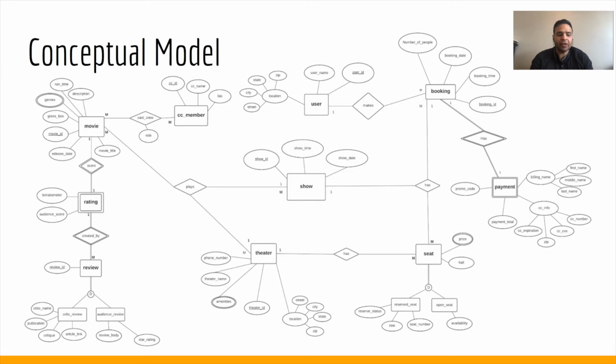We have also included a rating table to store the rating of the movie so that the user can book a show on the basis of the tomato meter or audience score of that movie. Also, you can see there is a cast crew table which stores the cast who have acted in that movie. Now we'll move on to implement our relational model using the conceptual model.